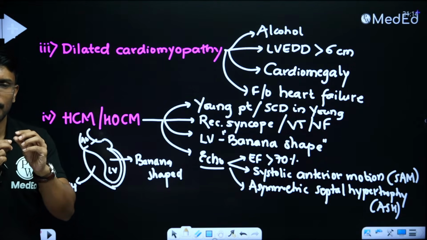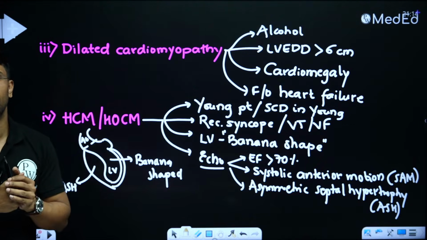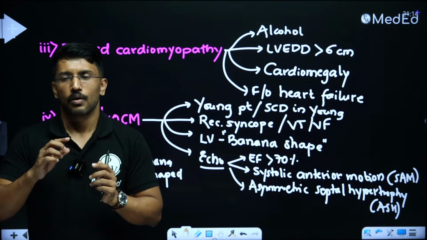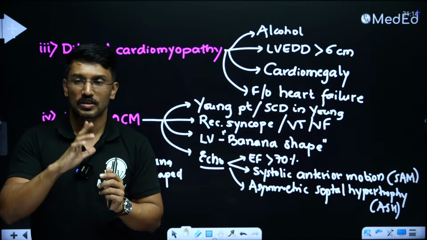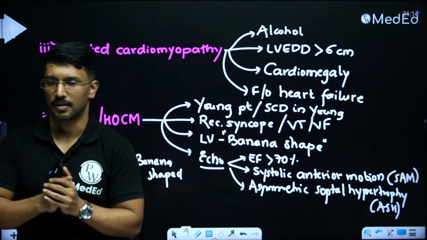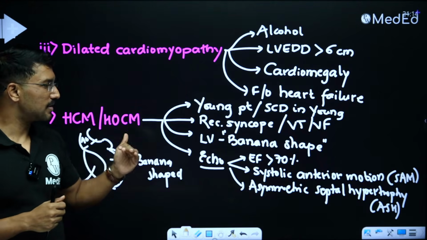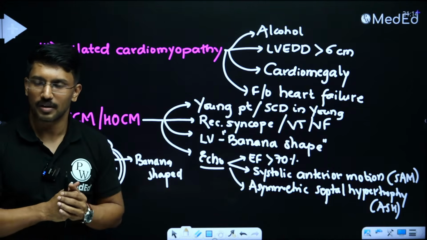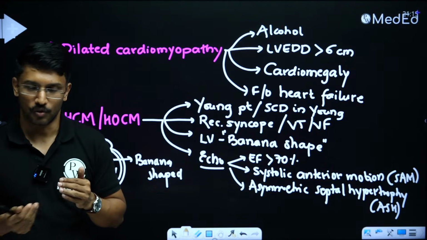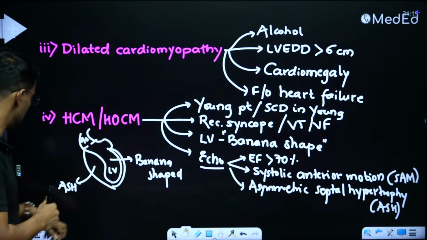And from the story, we have concluded that it is this diagnosis, and then the examiner may ask you, what is the most common cause for this condition, or what is the most common cause for death in this condition? So hypertrophic cardiomyopathy is a genetic disease due to mutation in beta myosin heavy chain gene, and it is inherited as an autosomal dominant condition.